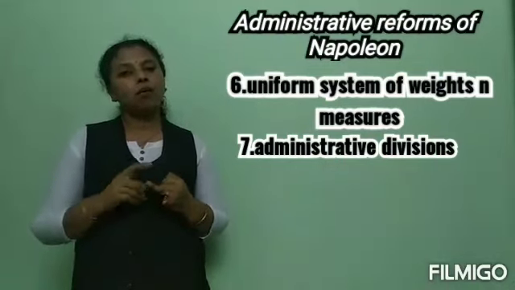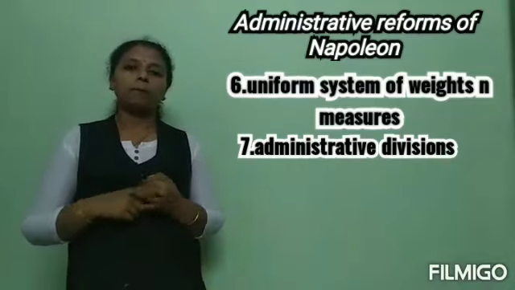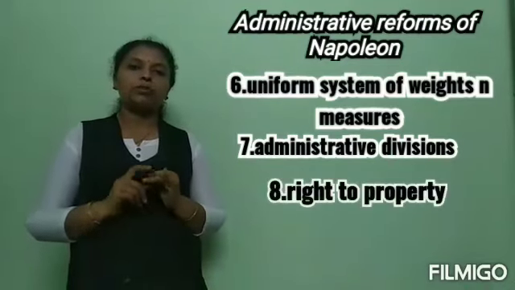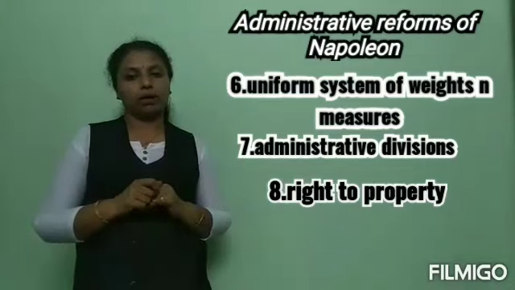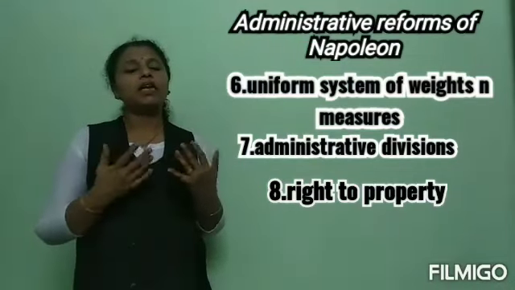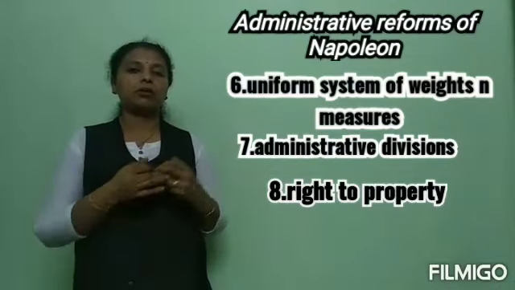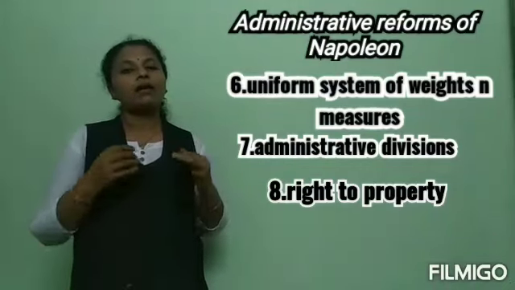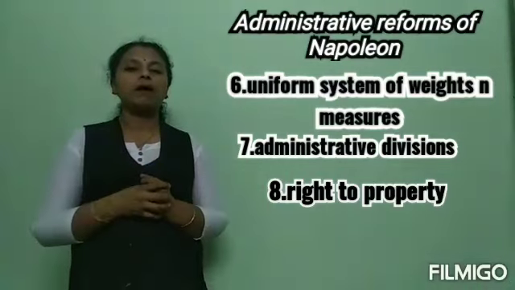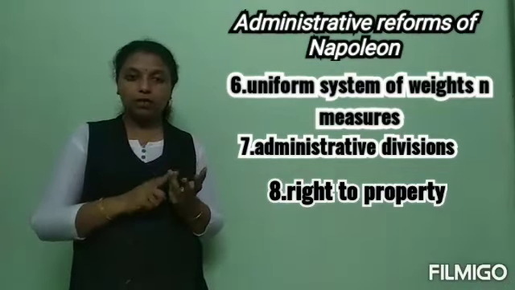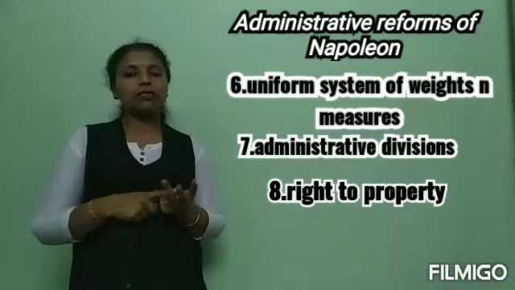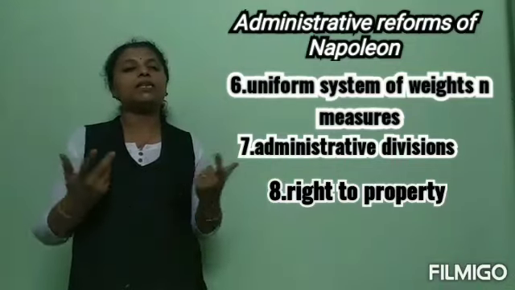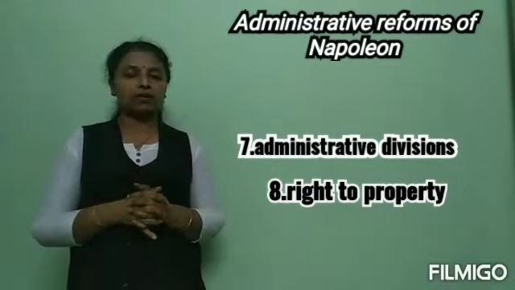Next thing, he also had a broad right to property in Europe. So right to property was brought by Napoleon. Many good things Napoleon had done during 1804 when he came into power. And he had annexed many different parts of Europe, like parts of Switzerland, some parts of Italy, some parts of Germany, many such areas he had annexed to France.